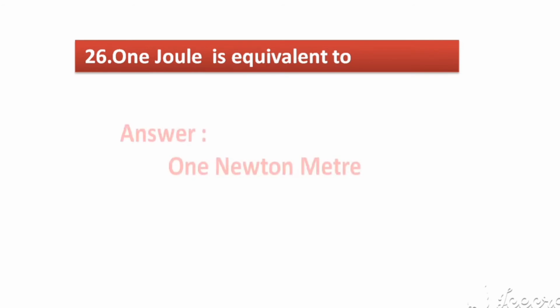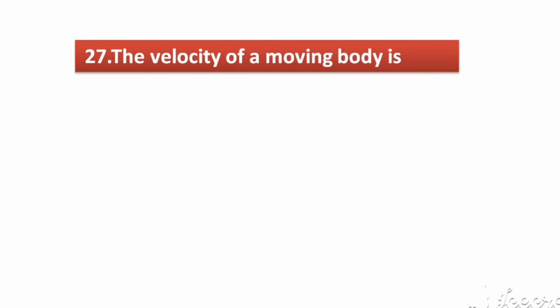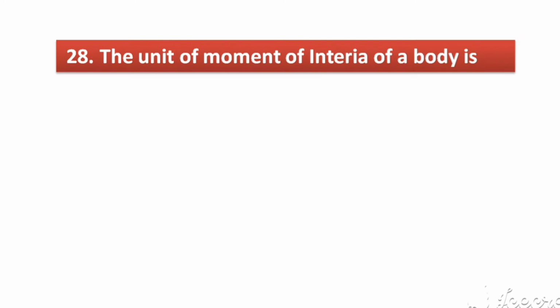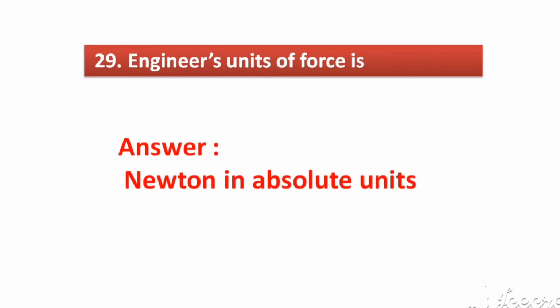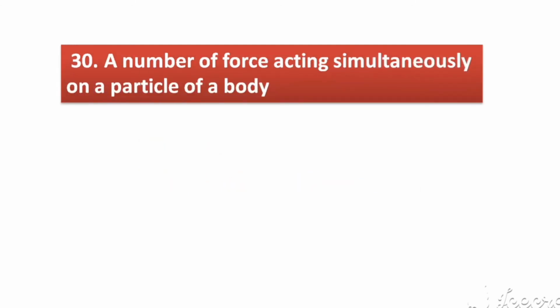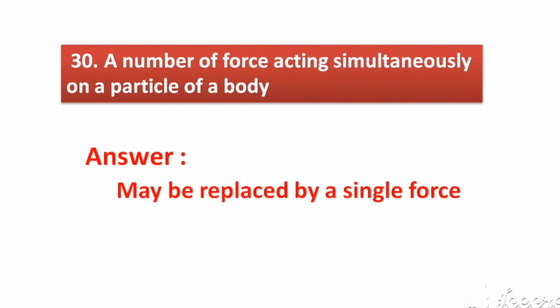Answer: 1 Newton meter. The velocity of a moving body is. Answer: a vector quantity. The unit of moment of inertia of a body is. Answer: the mth power 4. Absolute units of force is. Answer: Newton in absolute units. A number of force acting simultaneously on a particle of a body is. Answer: may be replaced by a single force.